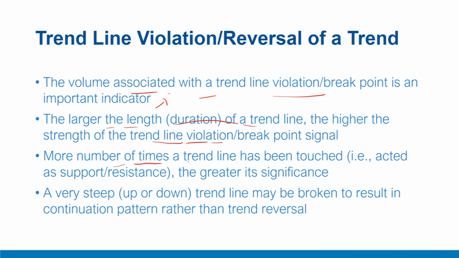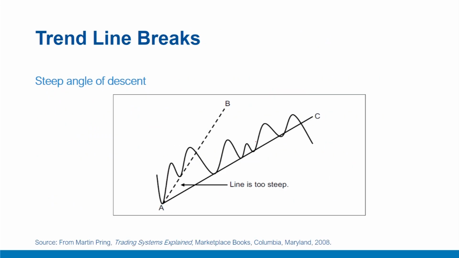The more times a trend line has been touched, or has acted as a support or resistance zone, the greater its significance. However, many times a very steep up or down trend line may be broken, but it may not result in a change in trend, but only a continuation pattern rather than a trend reversal. For example, let us see here. Here you can see a very steep trend line is broken.